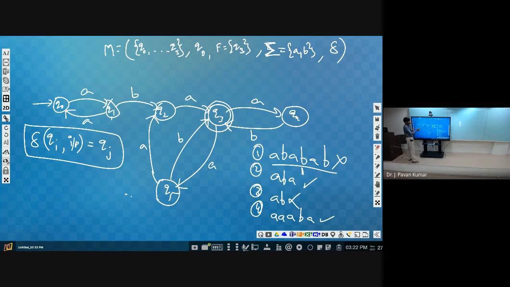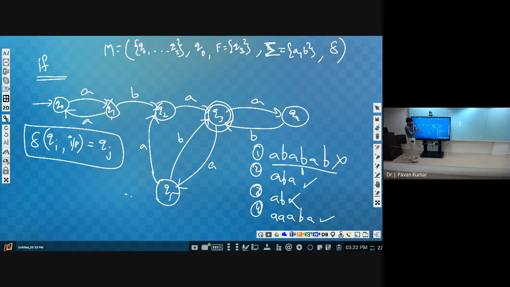Based upon the machine definition, we may or may not reach the final state. If it reaches the final state, it is following the proper syntax. If it is not reaching the final state, then it is not following the proper syntax.